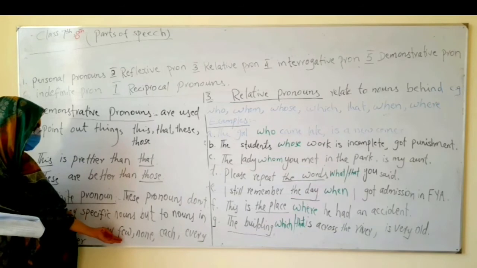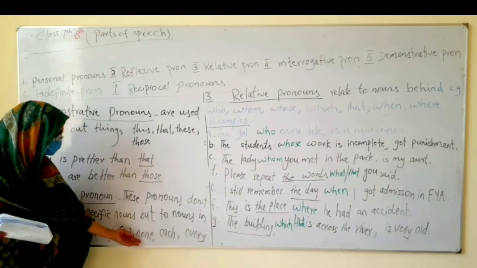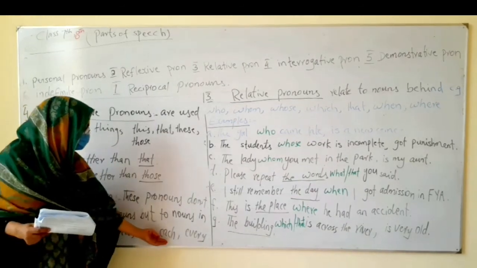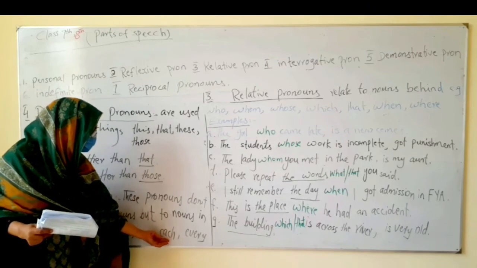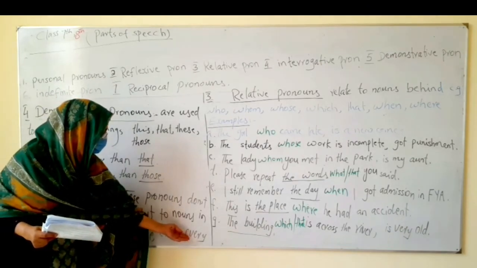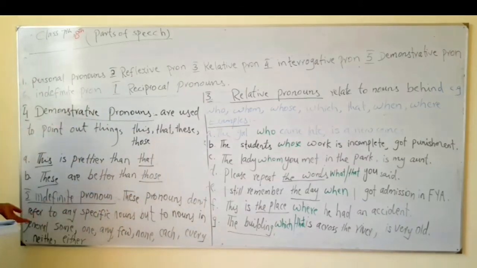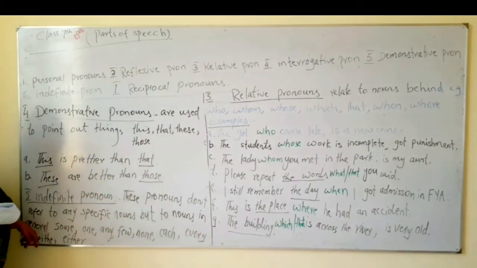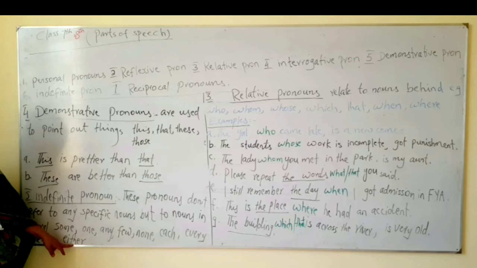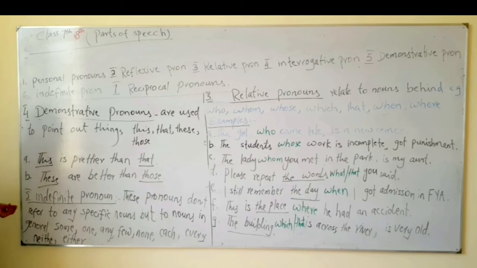Few attended the party. None of them was present. Each of you can come to me. Everyone was present, like this. Neither and either are opposite to each other. Either makes options in the two, and neither means none of the options. For example, neither of the students was mentally present. Understood?